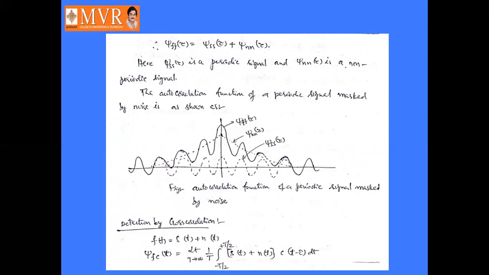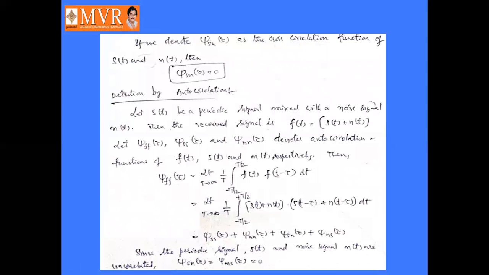Okay, so in detection by autocorrelation, let S of t be a periodic signal which is mixed with noise signal N of t. So the resultant is taken as the received signal f of t as S of t plus N of t. Here we are considering JFF of tau, JSS of tau and JNN of tau. These are the autocorrelation functions of f of t, s of t and n of t respectively.